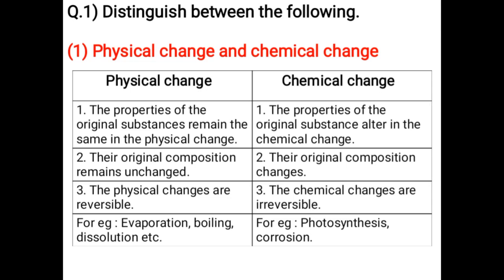Examples of physical changes are evaporation, boiling, dissolution, etc. Examples of chemical changes are photosynthesis, corrosion.